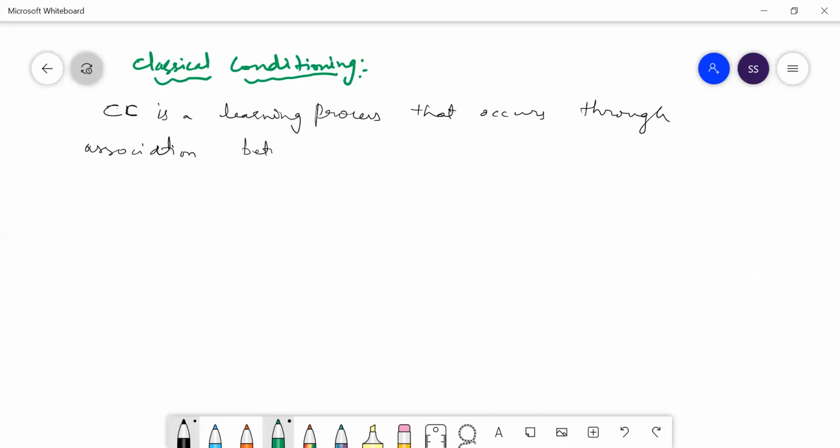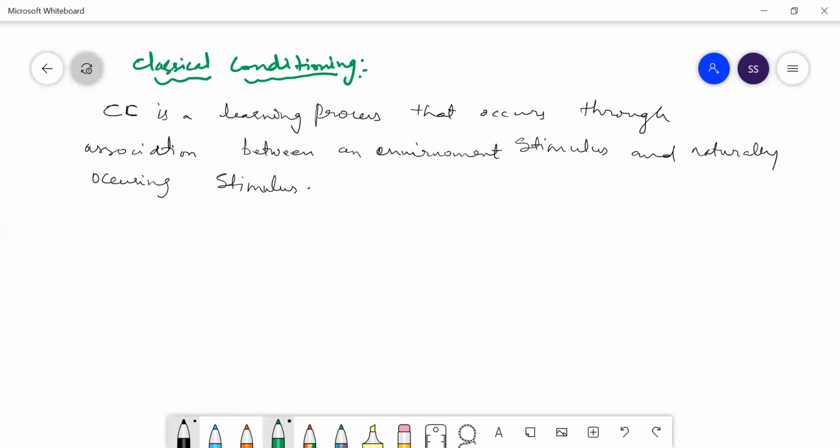between an environment stimulus and a naturally occurring stimulus.